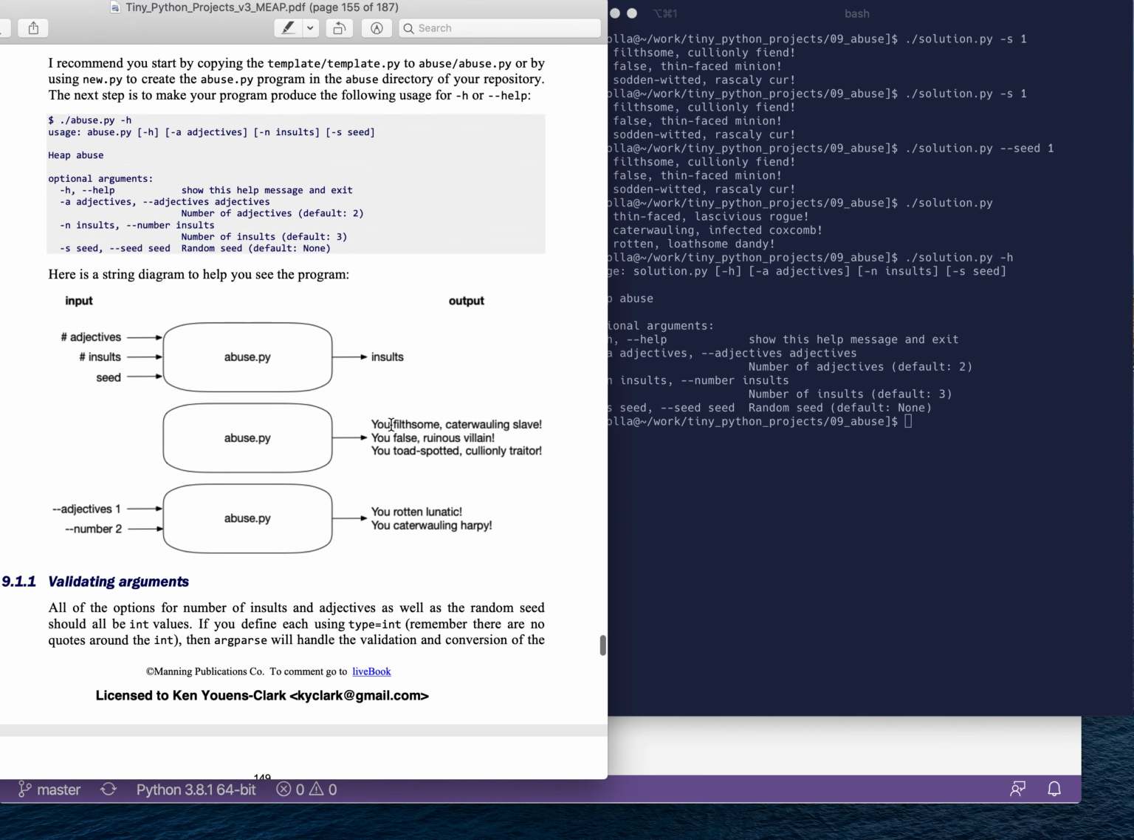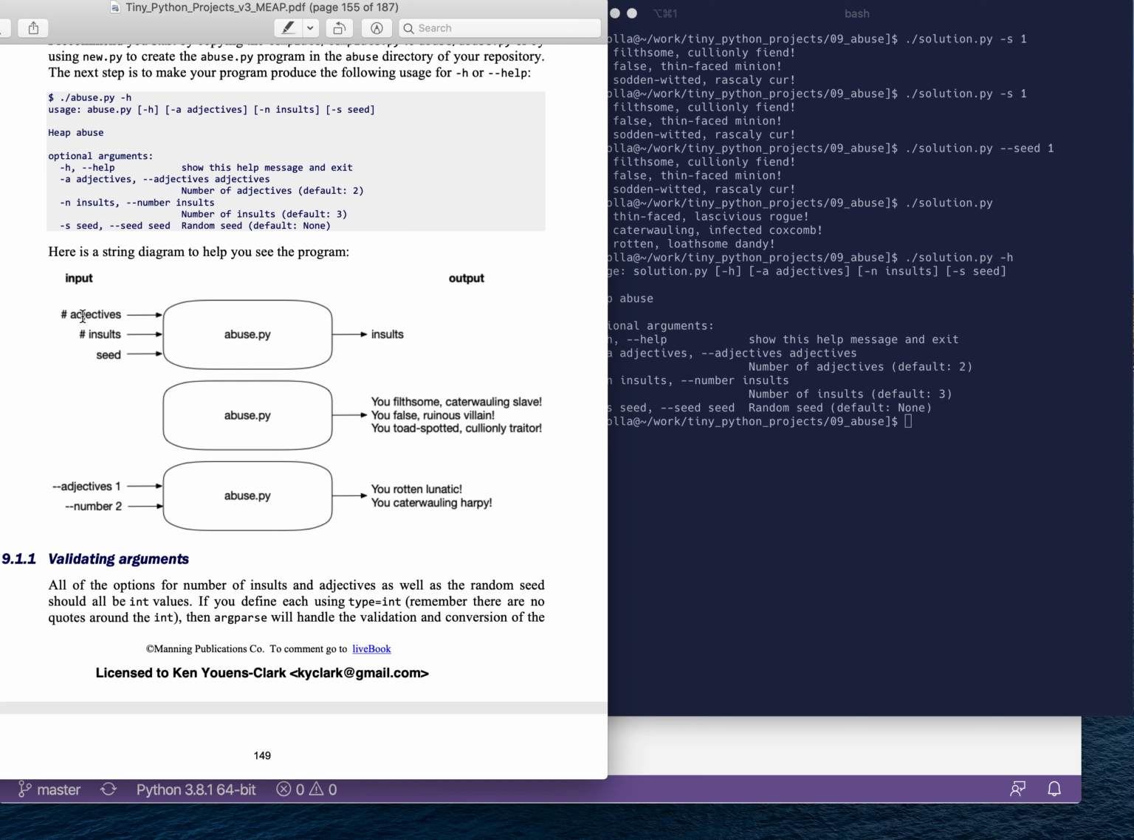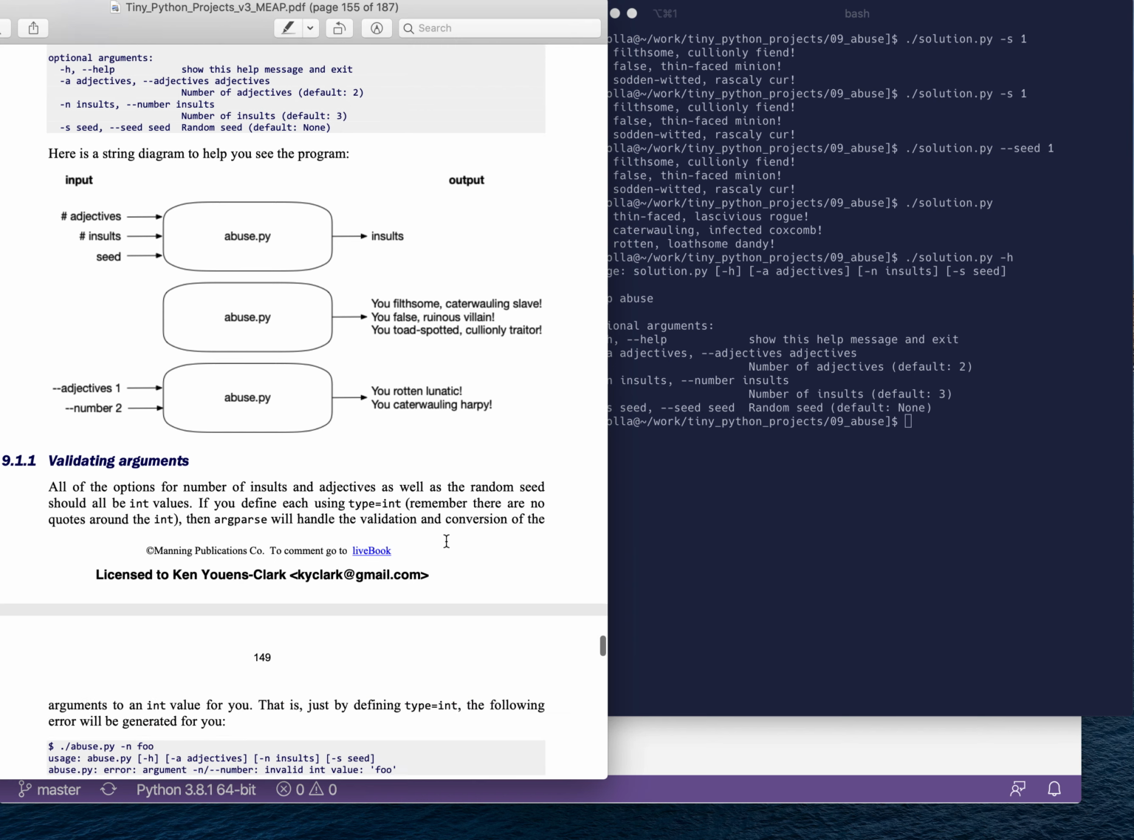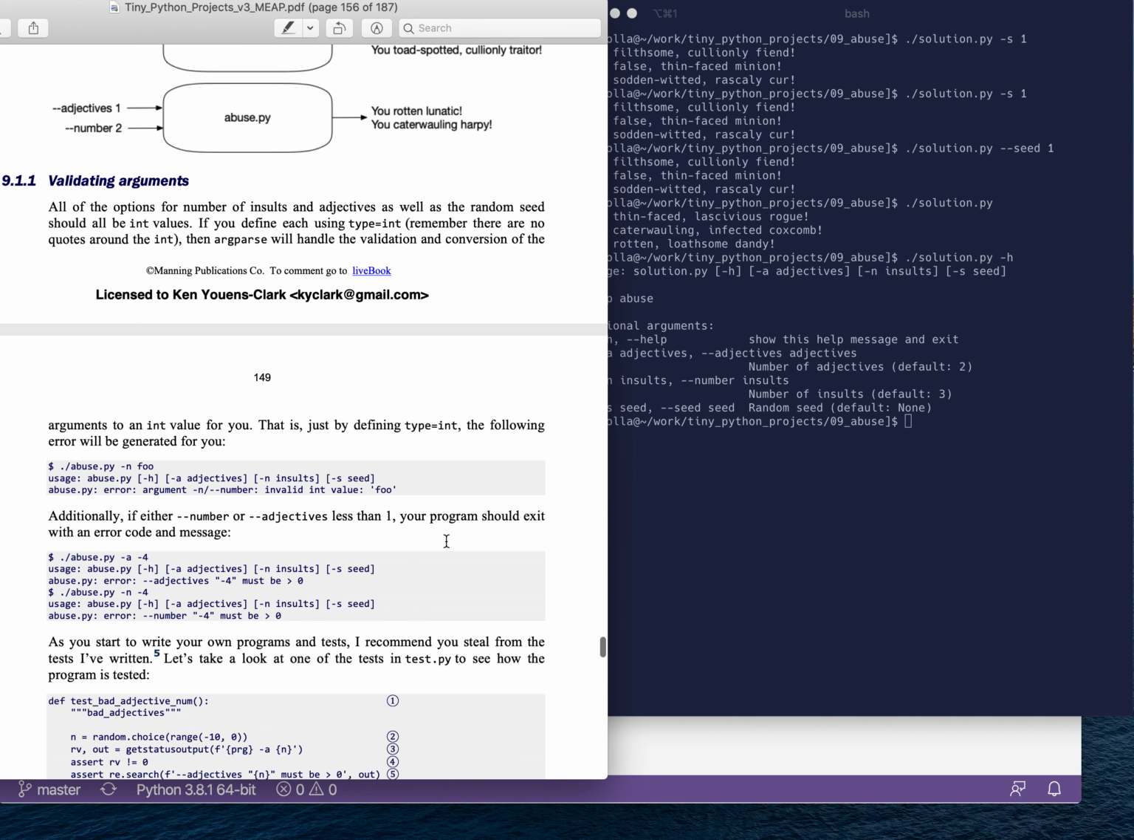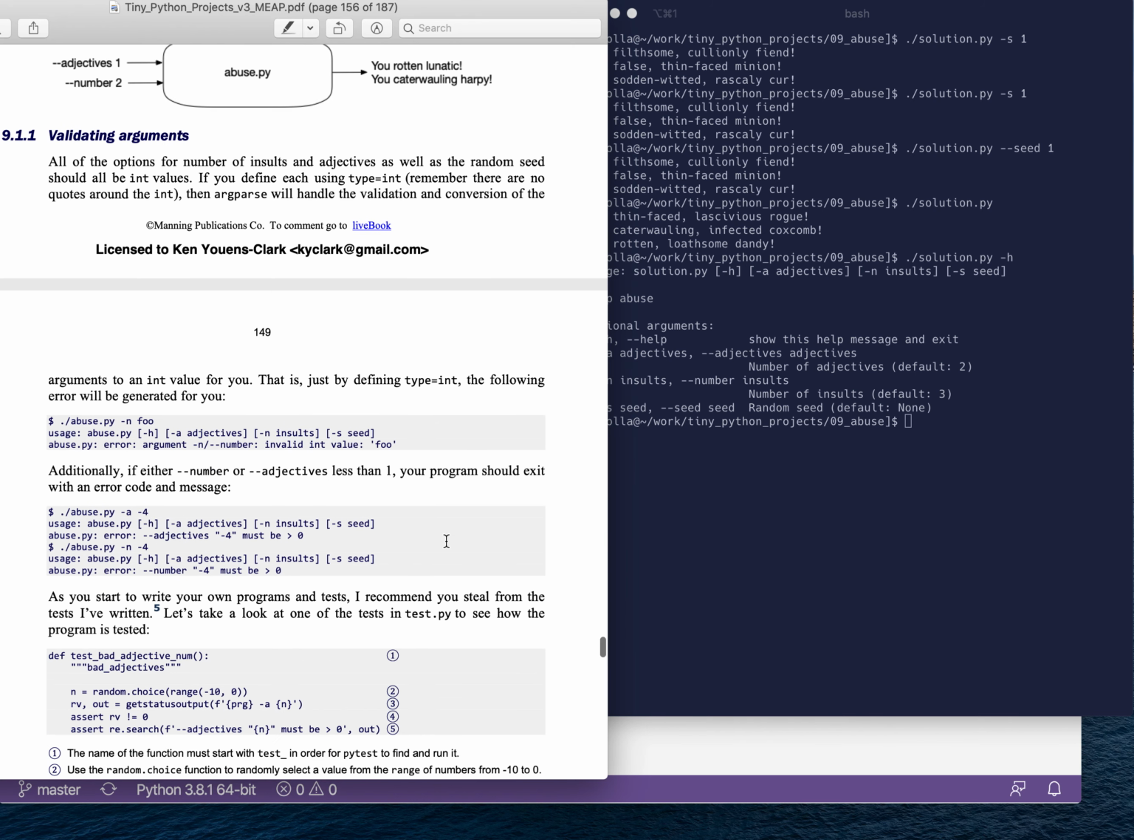If we look at our string diagram, we can see it written out like this. There will be some number of adjectives, some number of insults, and some seed, but all of these are optional. And the output of the program is going to be some number of insults. So we see here, if we run it with no inputs, we're going to get some random insults thrown at us. But if we say adjectives 1 and number of 2, we're going to get 2 insults that each incorporate just 1 adjective.